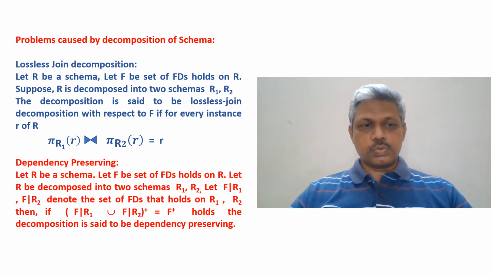That is F R2. So because of the decomposition, F is now consisting of two parts, F restricted to R1, F restricted to R2.